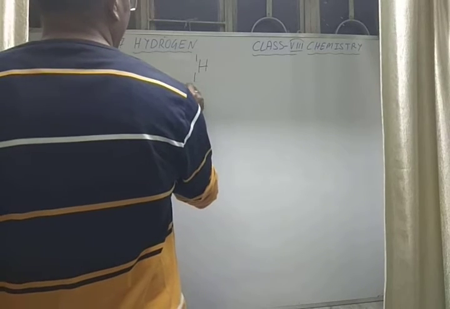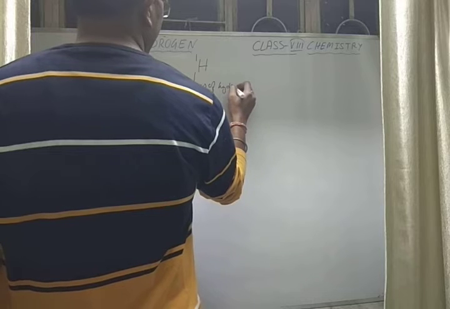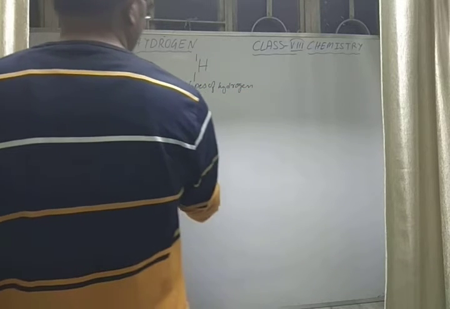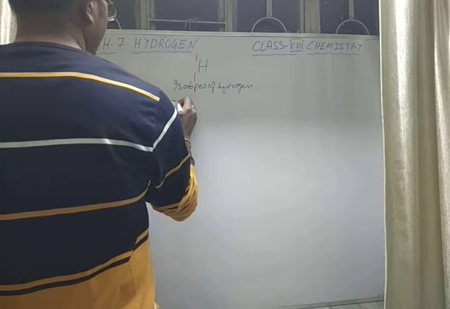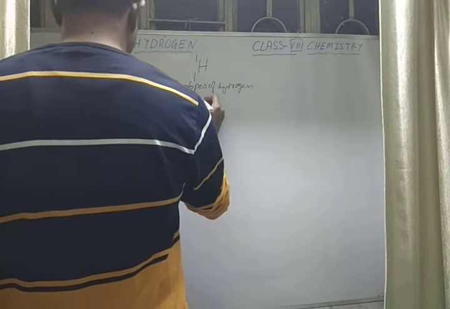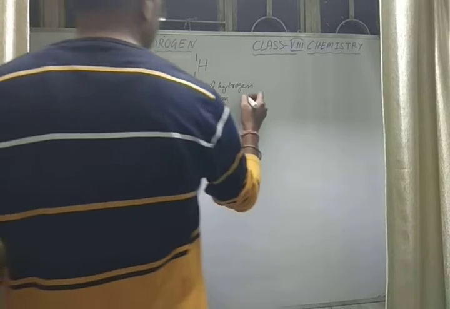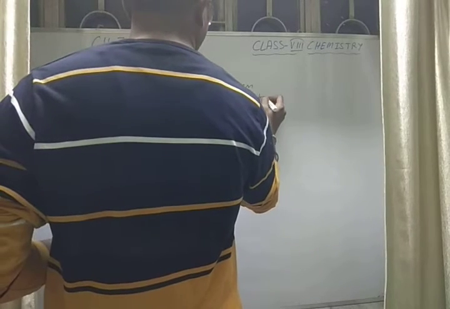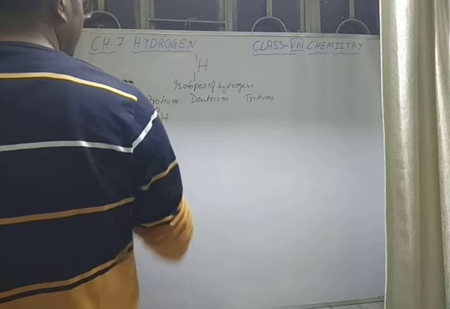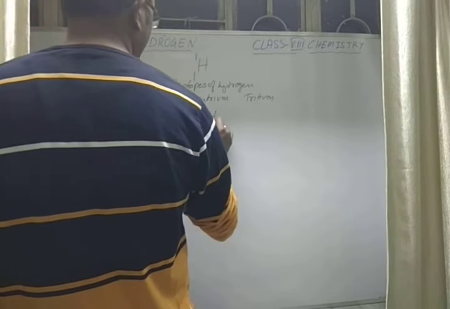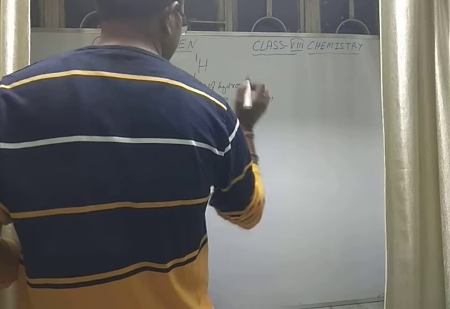The isotopes of hydrogen are: number 1, that is protium, then the next one is deuterium, and number 3 is tritium. Here the atomic number of hydrogen is 1 and its mass number is 1. Here it is 1 and the mass number is 2, and here it is 1 and the mass number is 3.